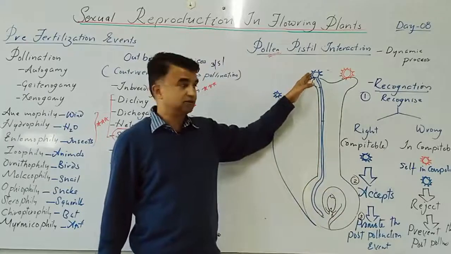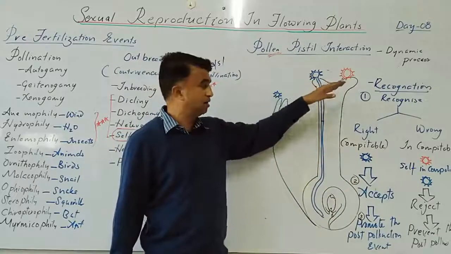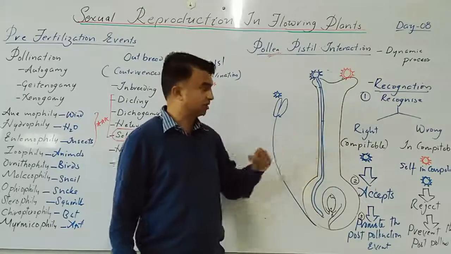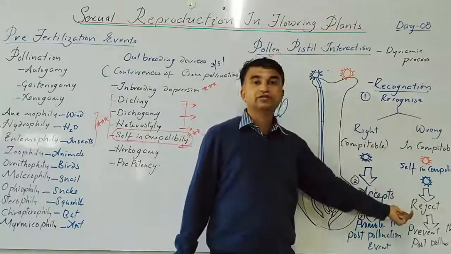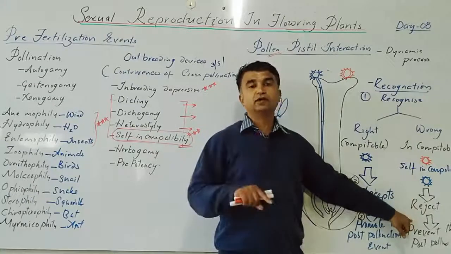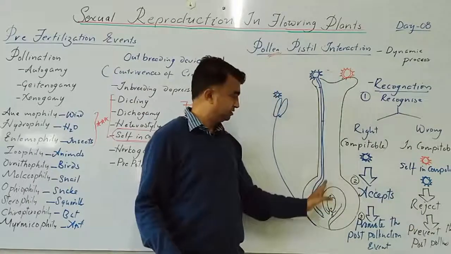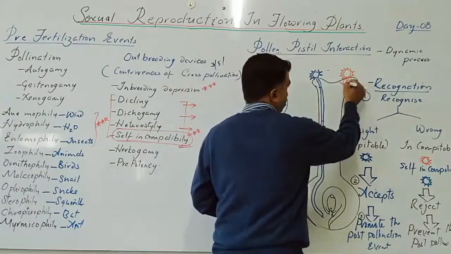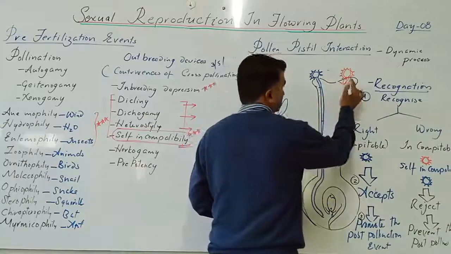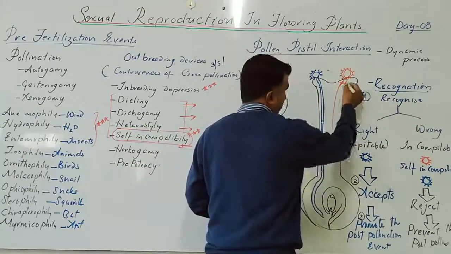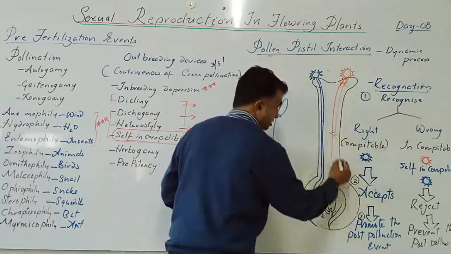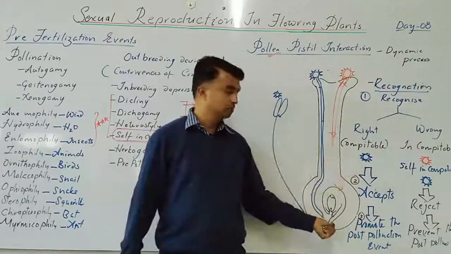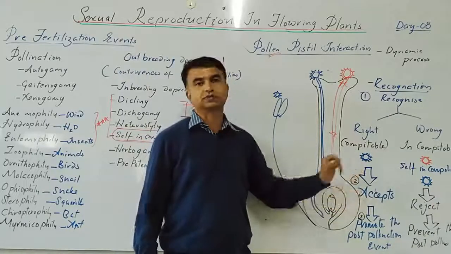Pollen germination takes place, and the pollen tube passes through the stigma, style, and enters into the ovary. If it is a wrong type, it will reject the pollen grain and it will prevent the post pollination events. Whatever would happen stops here. Pollen grain germination may stop here, or the pollen tube may pass up to here or beyond and then stop. But this will not allow fertilization of the ovule. This is the pollen pistil interaction.